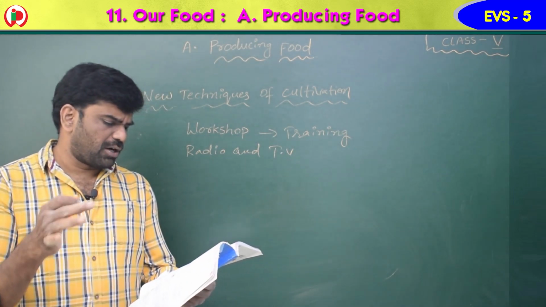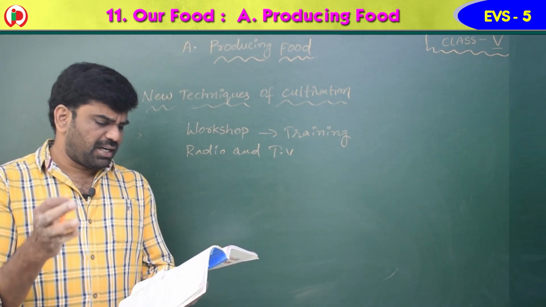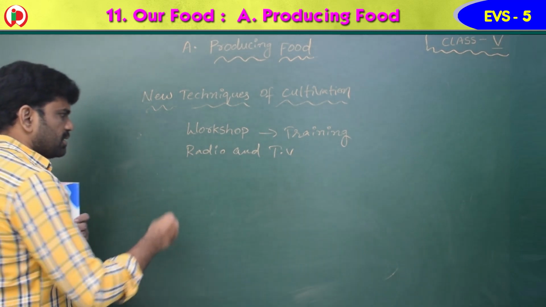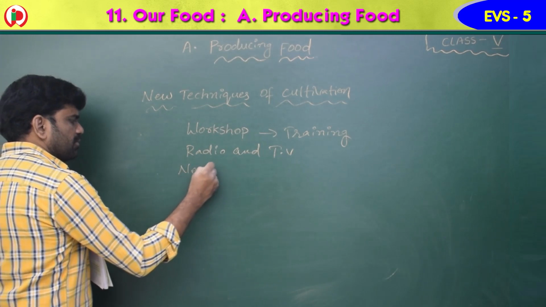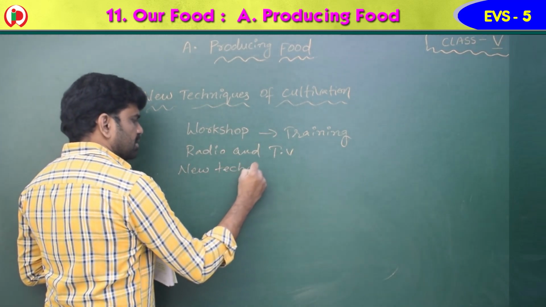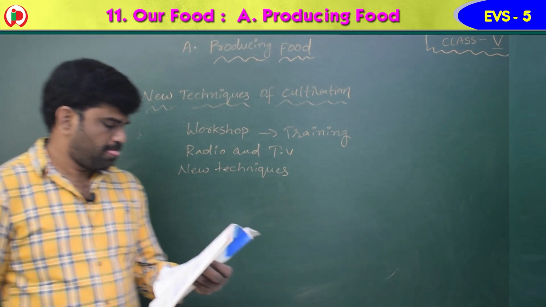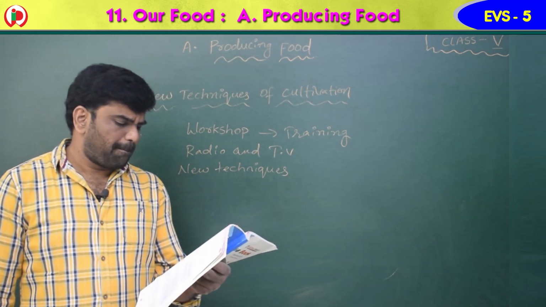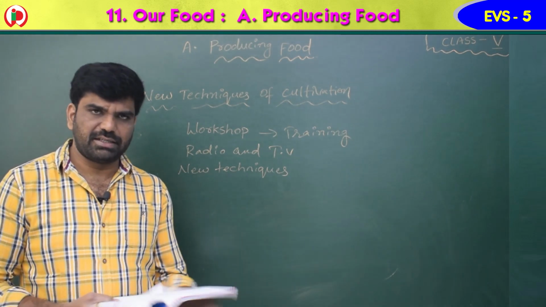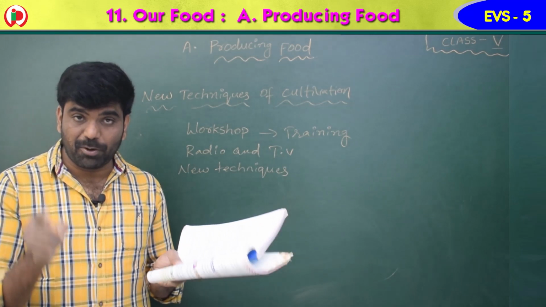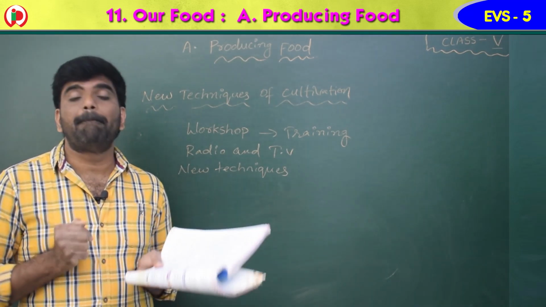This helps them to adopt many new techniques of cultivation and learn new ways to improve the conditions of soil. So the farmers will learn new techniques. Usually farmers use a number of methods to maintain soil fertility. Let's see. To maintain the soil fertility, soil health properly, farmers use a number of ways, children.